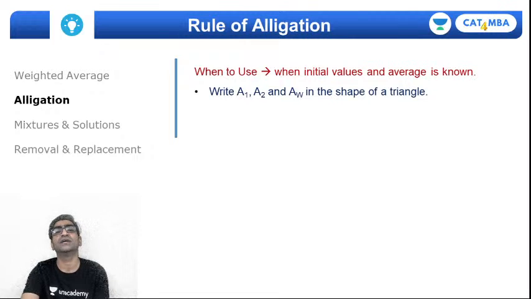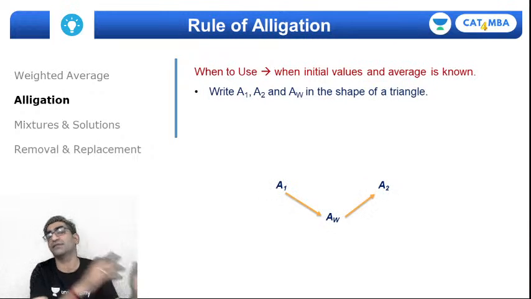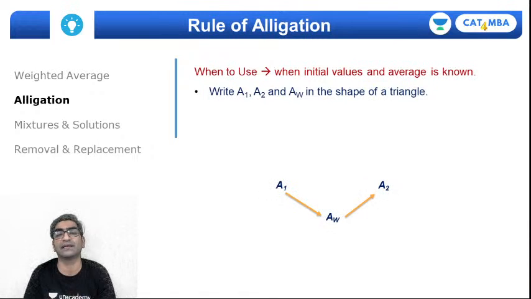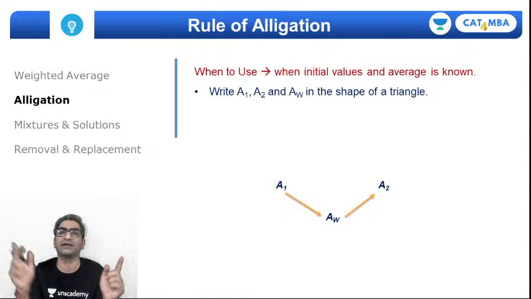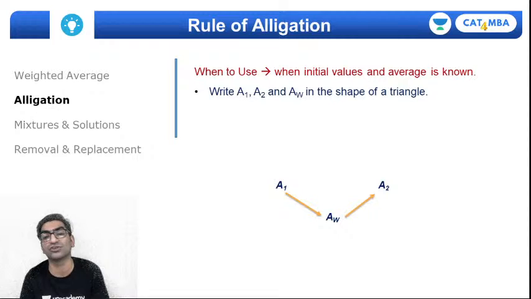What I should do is write these three things down in the shape of a triangle, right? Look at this diagram, A1 and A2 followed by the resultant average just beneath it, but in a triangular shape, right? And you'll also notice that I'm making two arrows, one pointing towards the resultant and one pointing away from the resultant average.